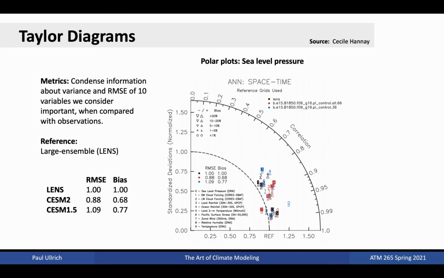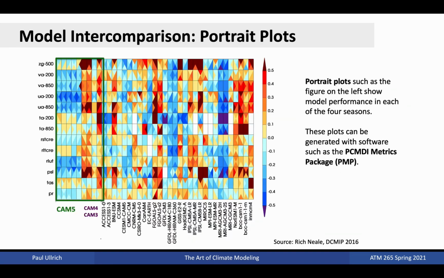Another common evaluation tool is a Taylor diagram, which allows information on spatial error and correlation to be compressed into a single plot. Multiple variables can then be displayed within the diagram. Here, the Taylor diagram includes sea level pressure, cloud forcing, precipitation, temperature, winds, and humidity from 3 different datasets. Portrait plots are a way of displaying extensive detail on metric scores for various models in a compact way that allows for easy comparison.